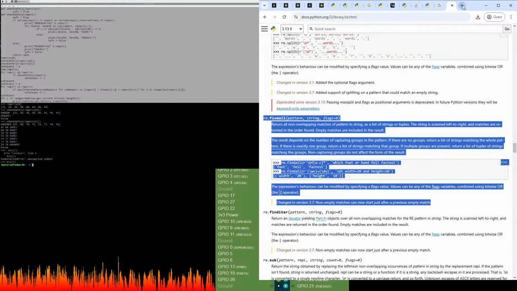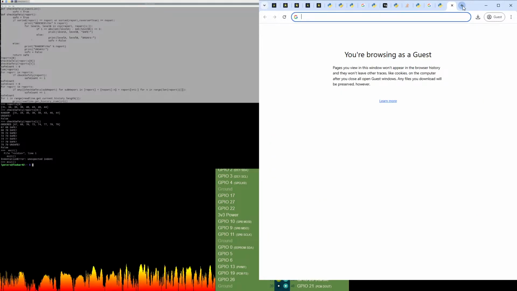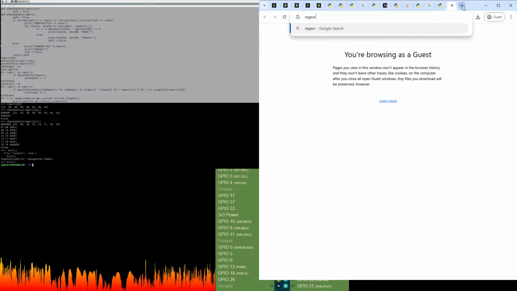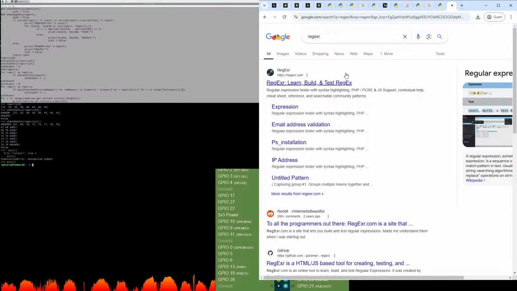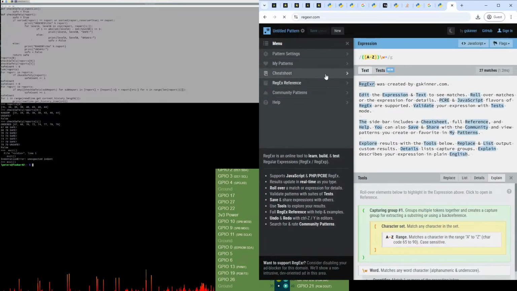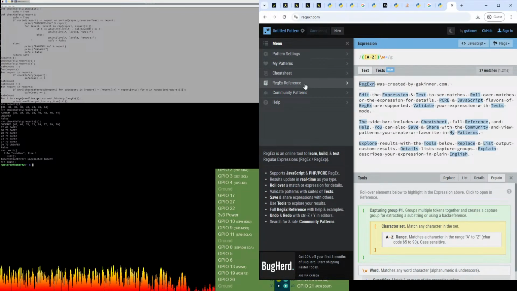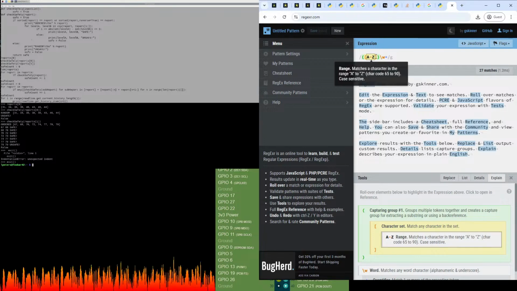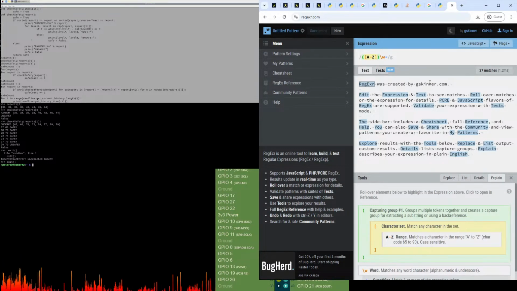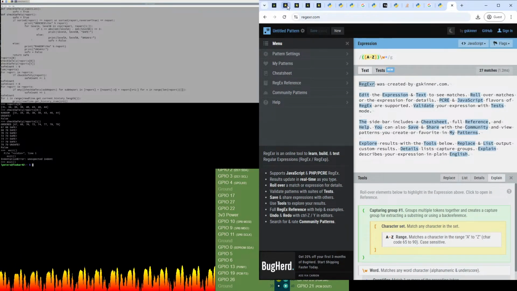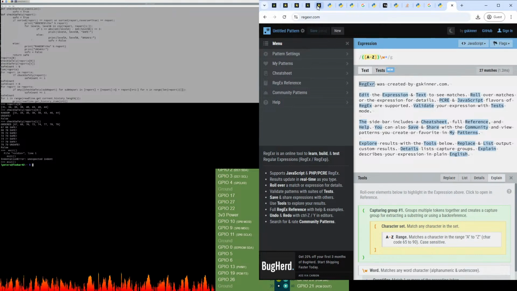But the other thing that I wanted to show here is regexr. So this is a very helpful website for writing and testing regex patterns. So actually here, I think we can even, where's the input for today?